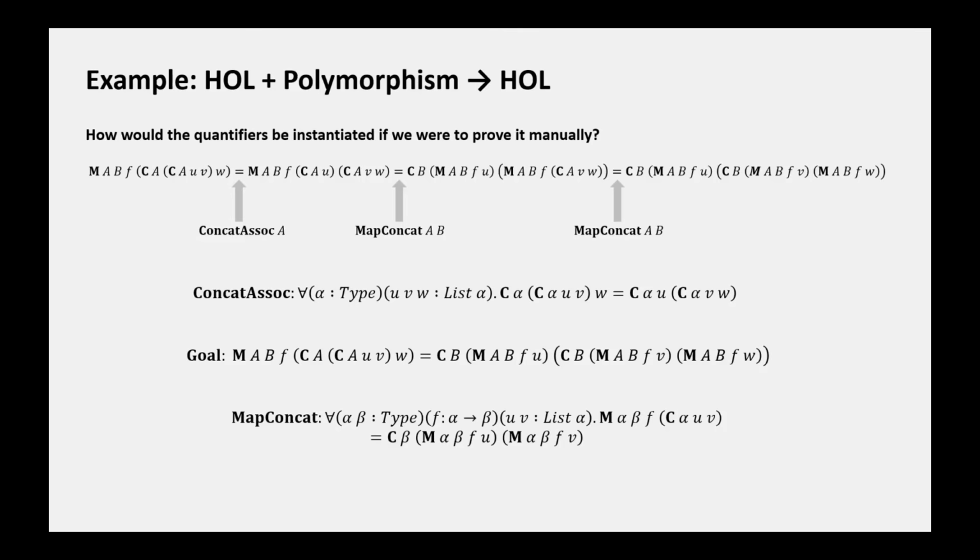When the alpha of concat_soc is instantiated with A, the C alpha here becomes CA, which coincides with the CA in the goal. Similarly, in map concat, the M alpha beta here becomes MAB, which coincides with MAB in the goal. Therefore, these instantiations can be generated by matching applications of the same polymorphic function in different formulas, and this is exactly how LingAuto's quantifier instantiation works.